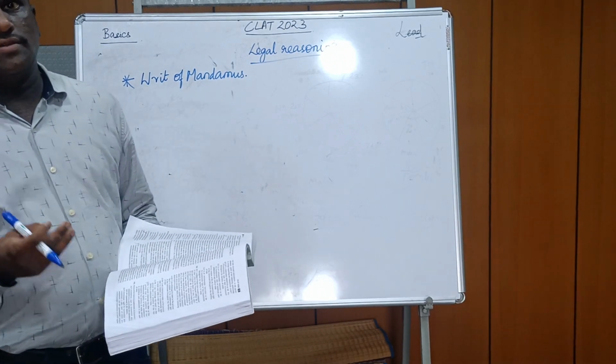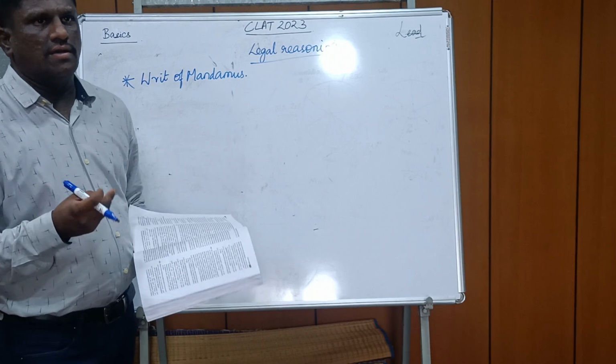So these are the laws which have been asked maybe in the last few years.